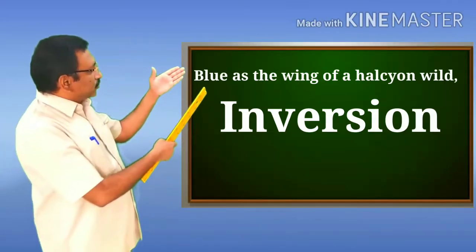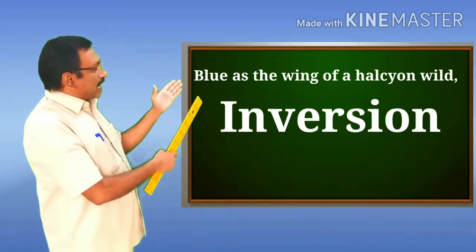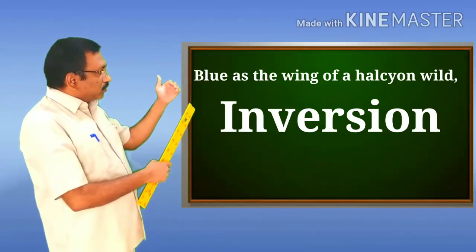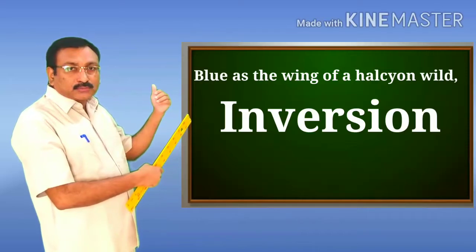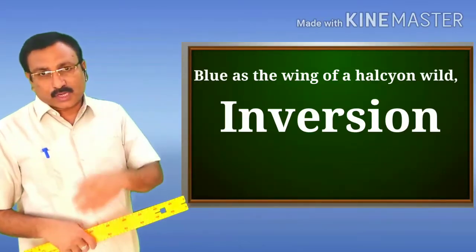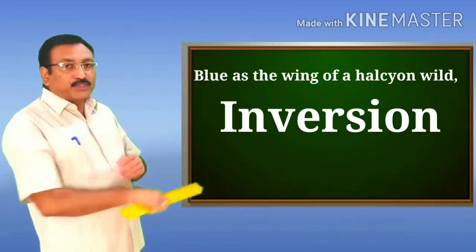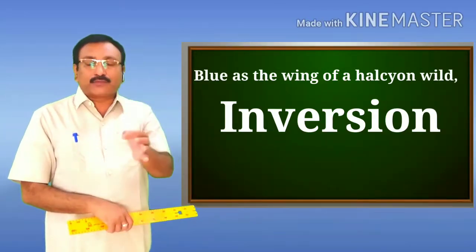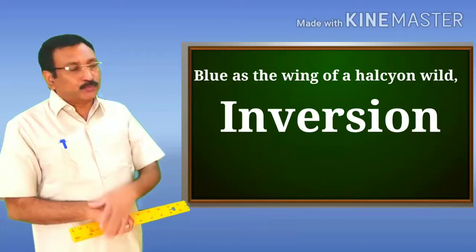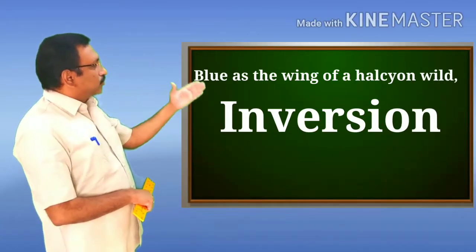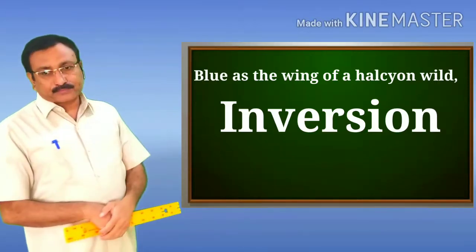If you look at this line carefully, "blue as the wing of Halcyon white," here the poet has changed the order of words, and therefore this line is an example of the figure of speech inversion. The correct order of this line should be like this: the wing of Halcyon white is blue.